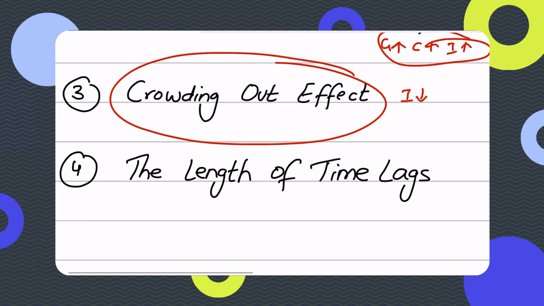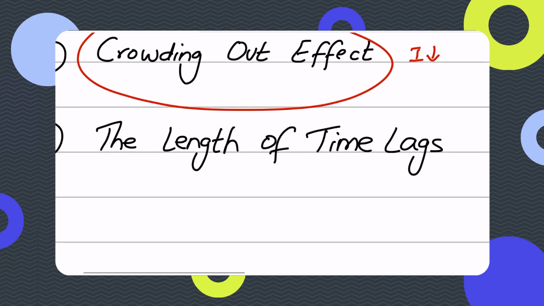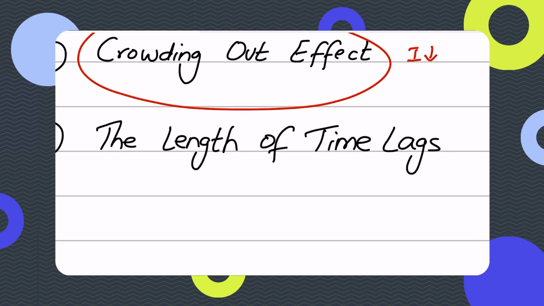Another thing you can talk about is the length of the time lags. If the government decides to spend money on the economy, it takes a long time for that money to actually start flowing around the economy. If the government is spending $1 billion in the form of government spending, probably injecting fiscal stimulus or giving out stimulus packages, it takes time for the money to start flowing around the entire macroeconomy.